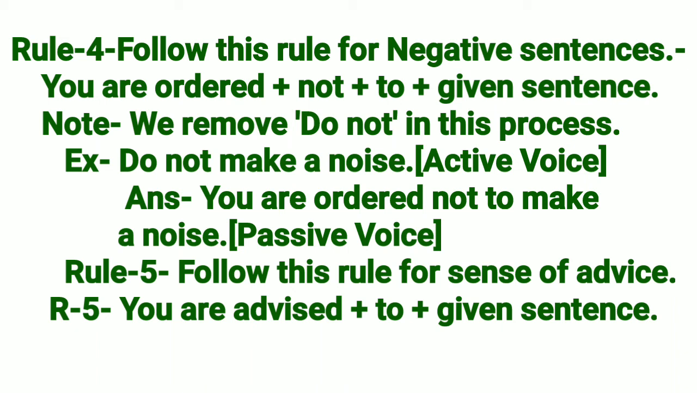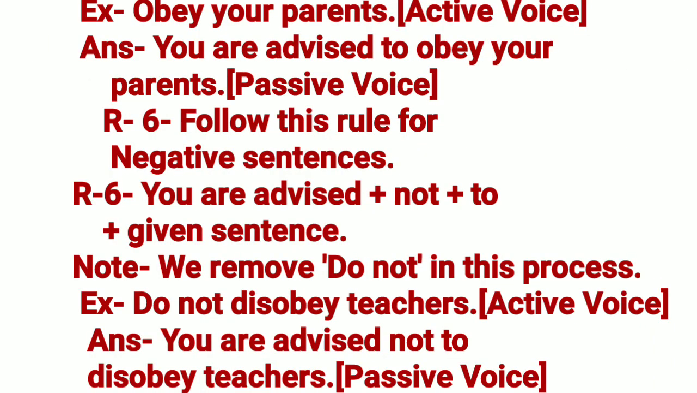Rule 5. Follow this rule for sense of advice. R5. First of all, you are advised, then to, then given sentence. Example, obey your parents. Answer, you are advised to obey your parents. R6. Follow this rule for negative sentences. First of all, you are advised, then not, then to, then given sentence. Note, we remove do not in this process. Example, do not disobey teachers. Answer, you are advised not to disobey teachers.